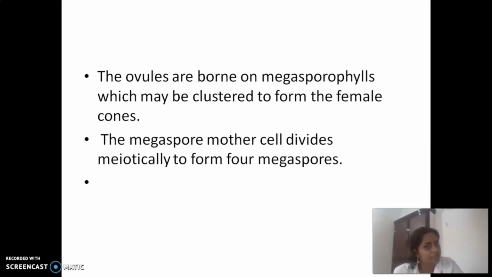What is that? Children, I know in lower classes you studied cell division, isn't it? There are two types of cell division. Which are they? Yes, mitosis and meiosis. Mitosis is the cell division found in somatic cells, but meiosis happens in sex cells, isn't it? So for the development of gametes, meiosis happens. That's why the megaspore mother cell divides meiotically and forms 4 megaspores. How many megaspores? 4 megaspores.